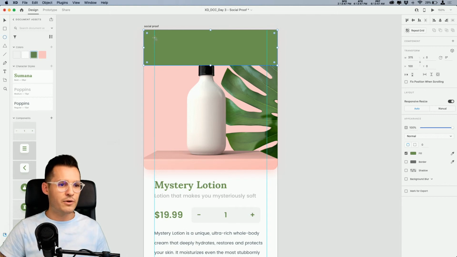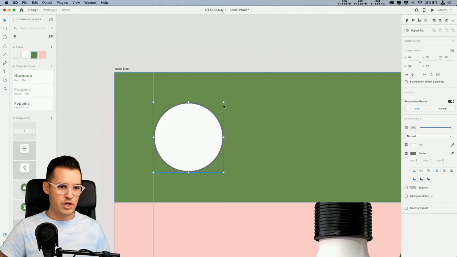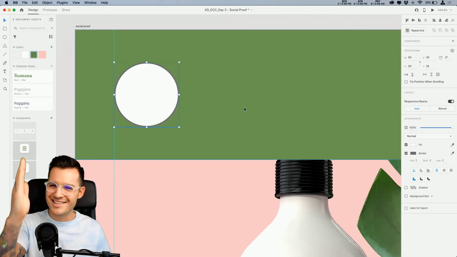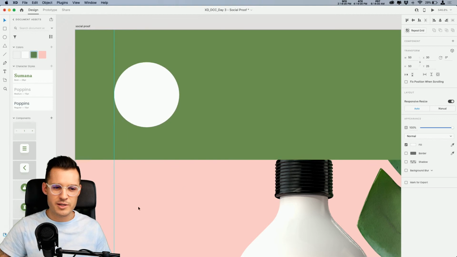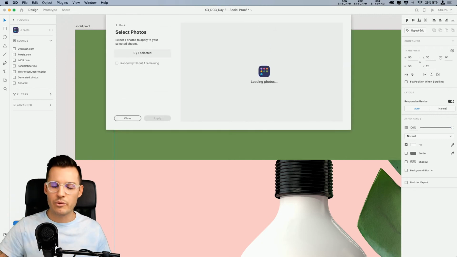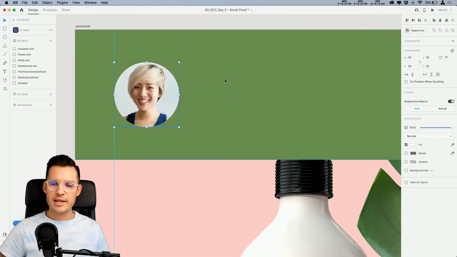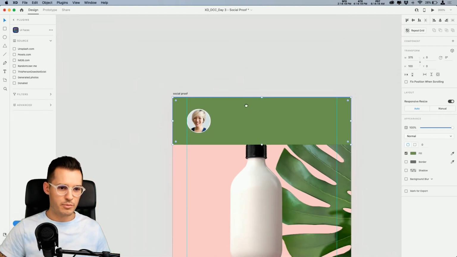Let's hit E for ellipse and draw a little ellipse for an avatar. Doesn't need to be that big, I don't think. Let's zoom in a little bit, shall we, so we can see what we're working on. Let's bring it down a little bit, put it on our border, those smart guides, so nice, keeping our design nice and crisp. I'm gonna head over to my plugins, and I happen to be on UI Faces, which is exactly what I want. I want to put a little avatar inside of this design. So let's just grab a person like this. All right, and I tell you what, why don't we stylize it a little bit by putting a white border around it? That's looking pretty cool.